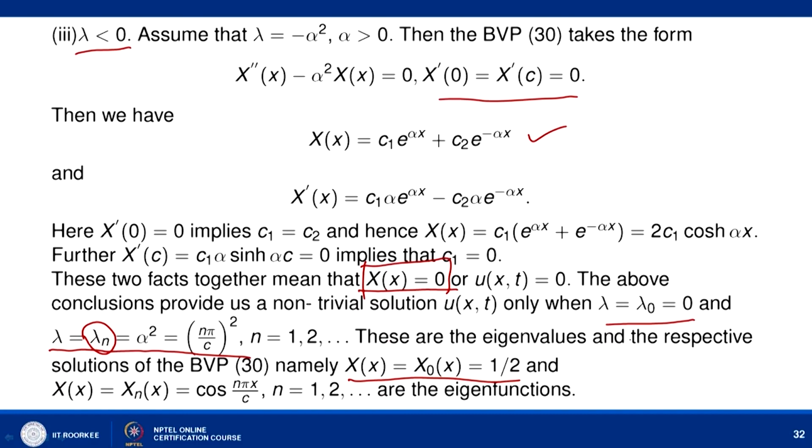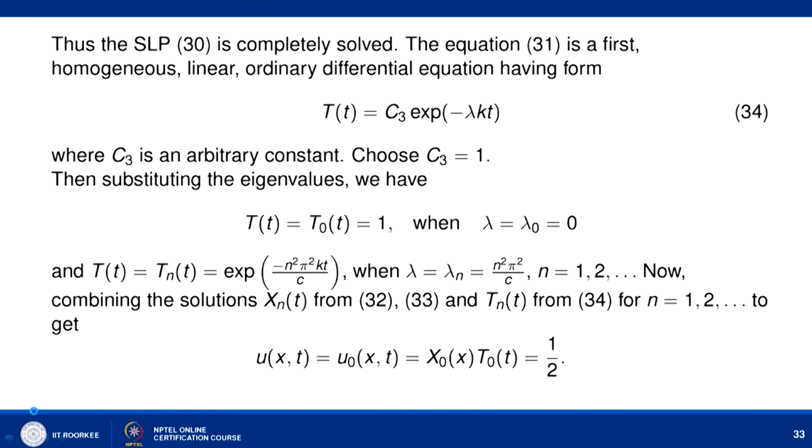So these are the eigenvalues, and the respective solutions of the boundary value problem are as follows. Corresponding to lambda naught equal to 0, we have this solution, which is the eigenfunction. Corresponding to lambda n, we have eigenfunctions given by this. Eigenfunction means a non-trivial solution of the boundary value problem. When you summarize this, we get all the possibilities of X of x.